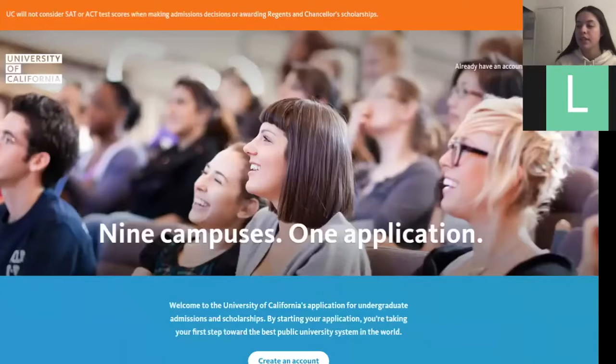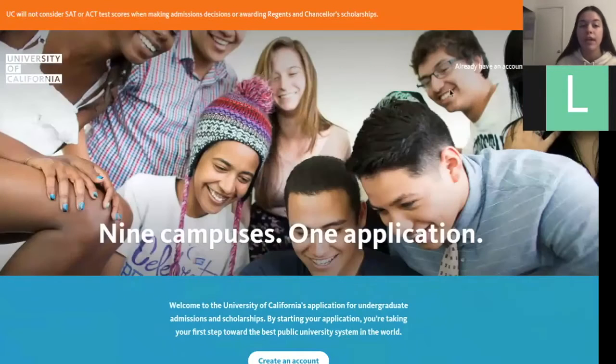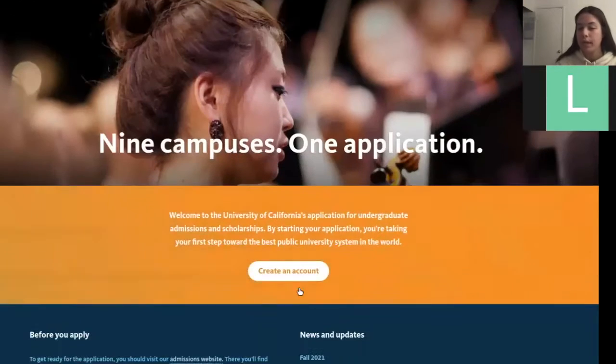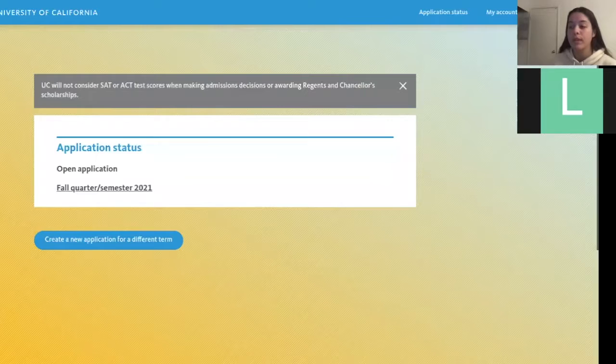Okay, so the first thing you're going to want to do is go to the University of California website. It's super easy. Just look up the University of California and you'll find it. You'll go to this page right here and you'll see you can create an account right here. Once you create an account, you're going to want to create an application, and it depends on when you want to go to the college, but I'm assuming a lot of us are going for fall next year, 2021. So you're going to want to make that for fall quarter semester 2021. And then once you do that, you can start your application.